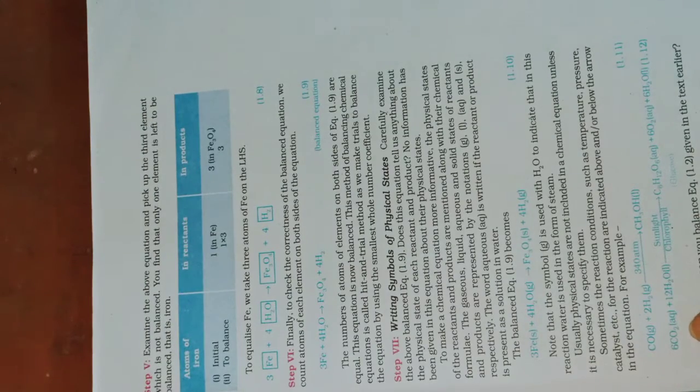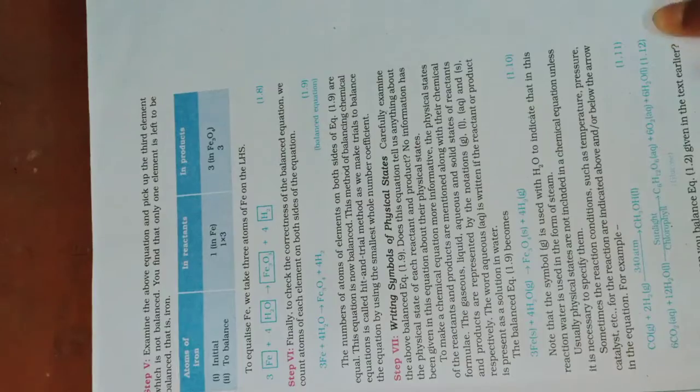Six molecules of carbon dioxide in aqueous solution plus 12 molecules of water, under sunlight and in the presence of chlorophyll, gives glucose plus 6 molecules of oxygen in aqueous form and 6 molecules of water in liquid form. This is the photosynthesis process.